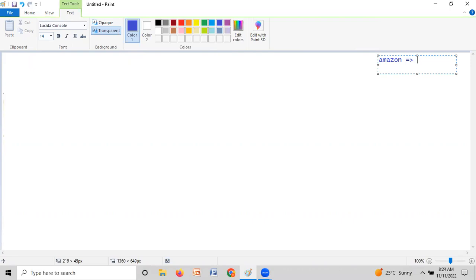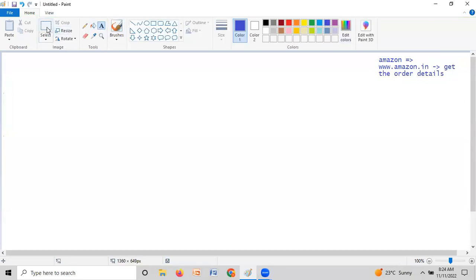Whenever you access Amazon.com, www.amazon.in, it should go to the Amazon site, and we need to get the order details. This is our agenda, and we need to understand what resources, services and layers are available in that. We are going to explain this concept.